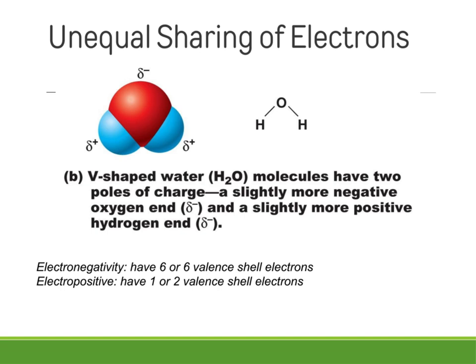Here we have water, which is 1 oxygen and 2 hydrogen atoms. Oxygen is a much bigger atom than the 2 hydrogens, so when it shares electrons with hydrogen, those electrons spend most of their time near oxygen. So that makes the oxygen side of this molecule slightly negative. We say that is slightly electronegative, and it makes the hydrogen sides slightly positive or slightly electropositive. We call this a polar covalent bond because it creates 2 sides or 2 poles. This 2-pole orientation is often called a dipole.